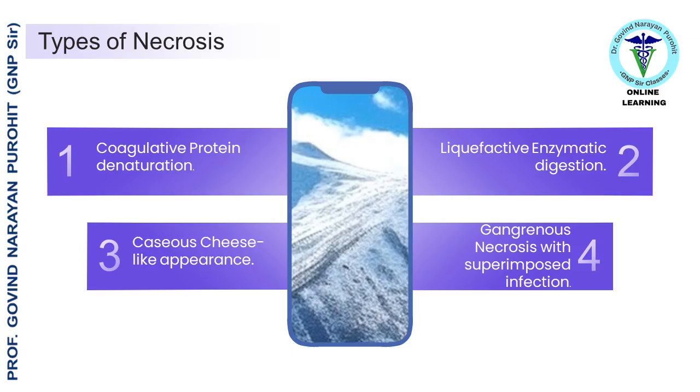Necrosis is of the following types: coagulative, protein denaturation, e.g., myocardial infarction, heart attack. Liquefactive, enzymatic digestion, e.g., brain abscess. Caseous, cheese-like appearance, e.g., tuberculosis. Gangrenous, necrosis with superimposed infection.